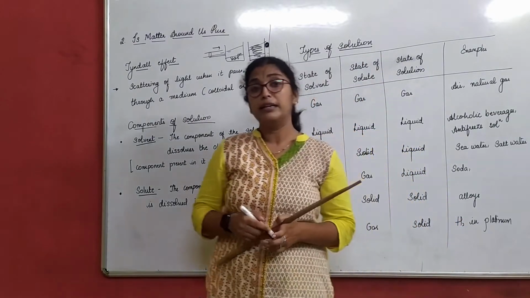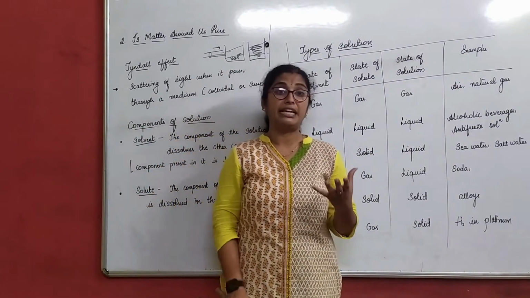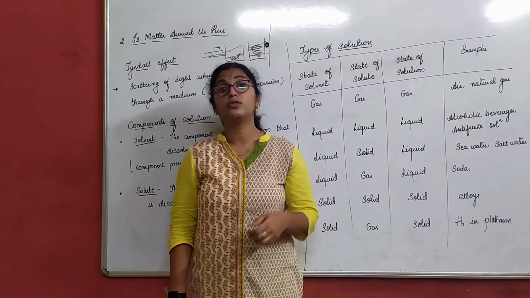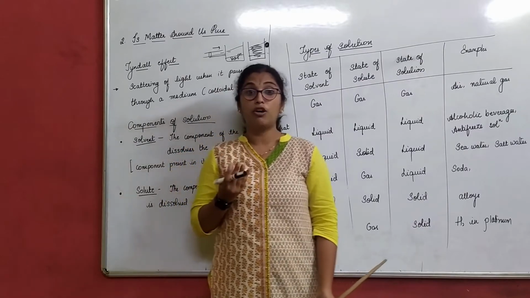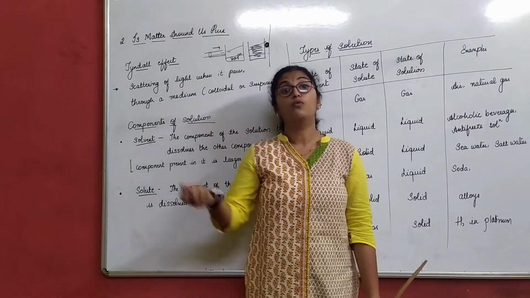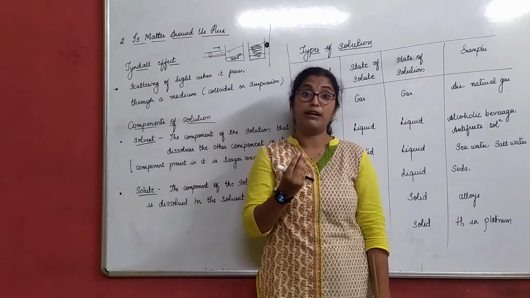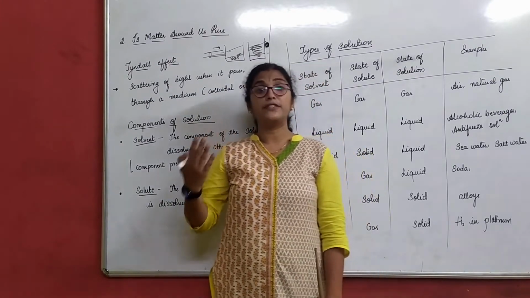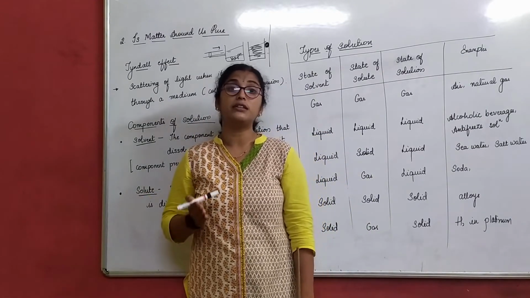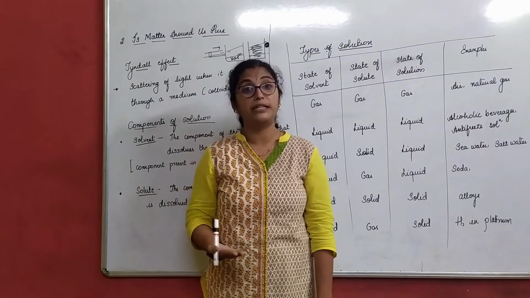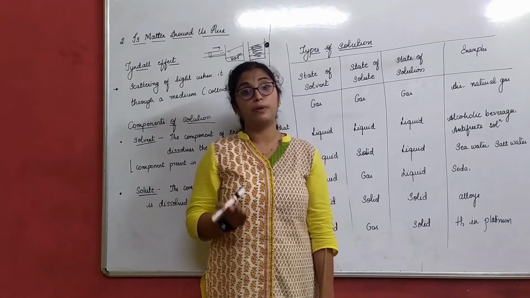Next, as we were talking about solutions, there are various components of a solution. We all know that, but we did not know the general terms of the solution. For example, if I take a glass of water and add 2 spoons of sugar in it, what is water called? It is called a solvent, right? What we add in it, that is sugar, is called a solute. You all might have studied this. Water is known as the universal solvent. Why? What do you mean by this?